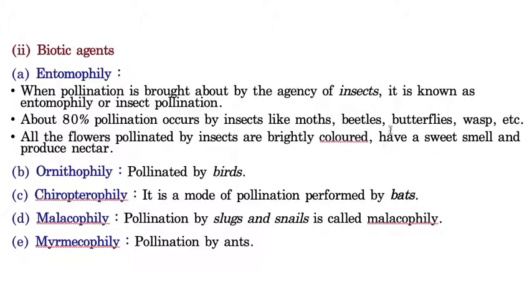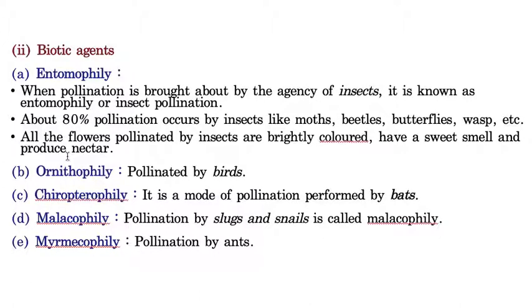Because they are in multiple, attractive colors, they draw our attention. Like that, insects' attention is drawn by beautiful coloration, fragrance, and also the production of nectar. Brightly colored, sweet smell, and they also produce nectar, that means honey.